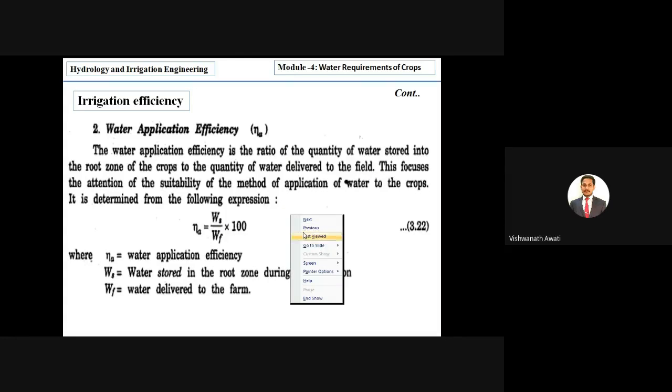That is eta a, and eta a equal to WS by WF into 100. Eta a is the water application efficiency, WS is water stored in the root zone during the irrigation, and WF is water delivered to the farm.